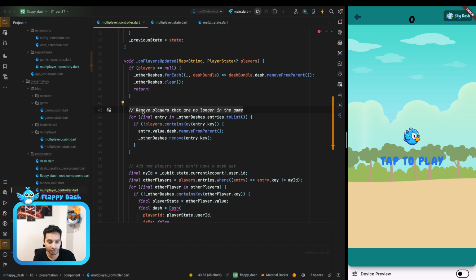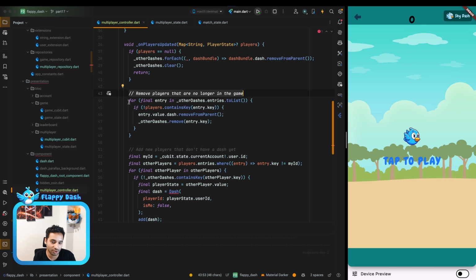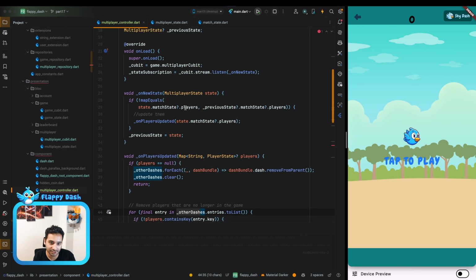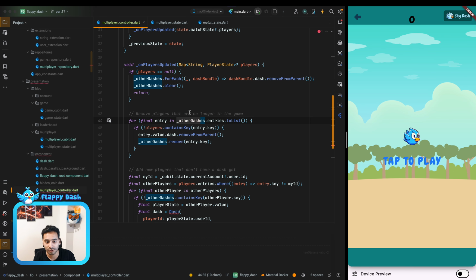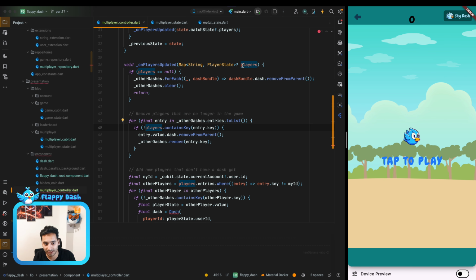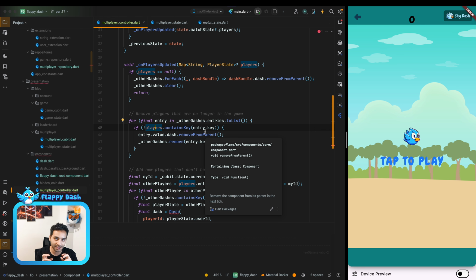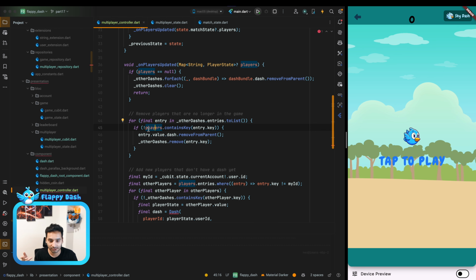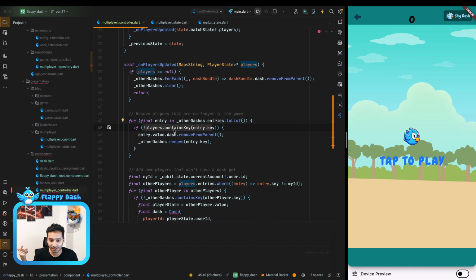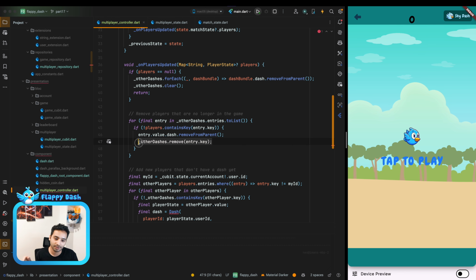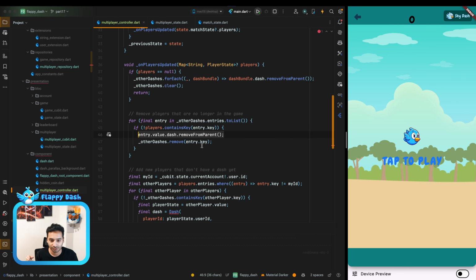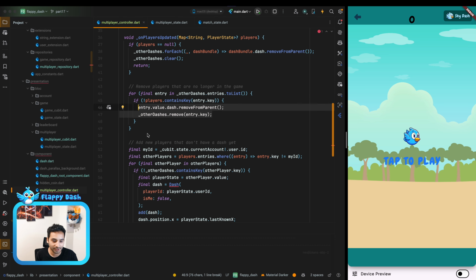And then we just try to remove the players that are no longer in the game. So we compare the dashes that we have here in this map and also the players that we have in the state. And if there's a mismatch, I mean, if we have a player that is not inside the players that we have in the state, we just remove it from the map and also from the parent. So this is the logic to remove the player.